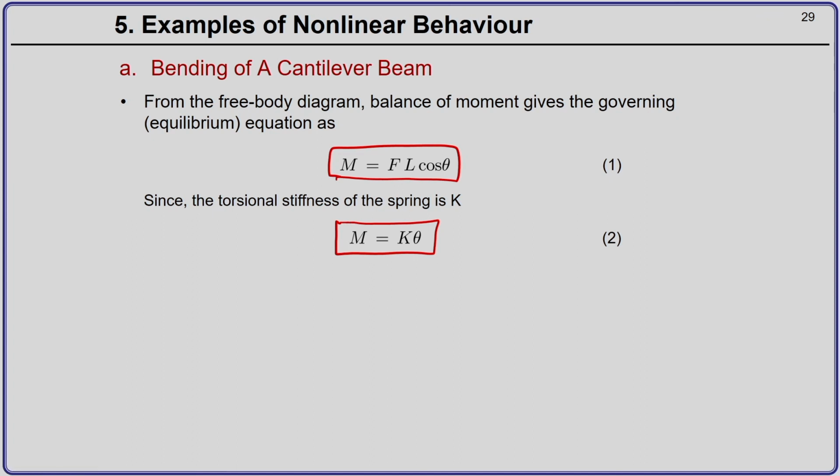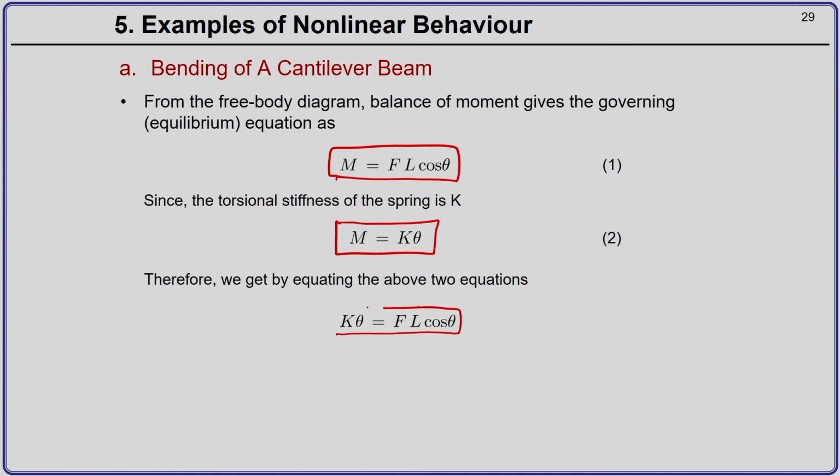Now, the moment due to the external forces given by equation 1 and the moment due to the torsional spring given by equation 2 should be balanced. This gives you k theta is equal to F L cos theta. So, this is the equilibrium equation or the governing equation. From this you get equation 3, which is a relation between the force F L by k. We assume that k and L are given to us.